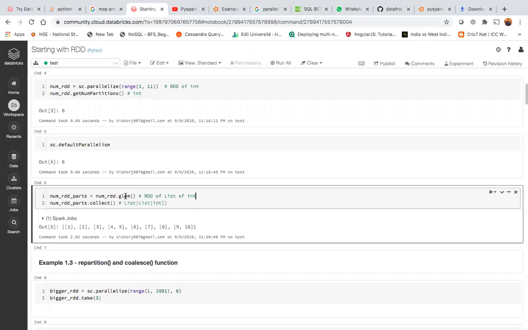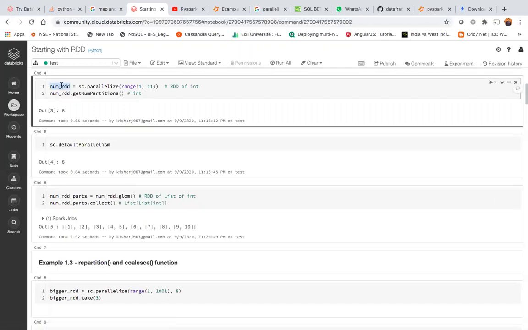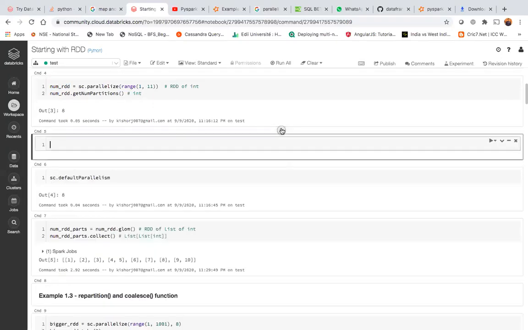Okay, got you. So for num RDD parts, when you do num RDD parts dot collect, that converts it into a list of integers. You have this other variable num RDD, which is an RDD of int. Can you output that, or is it like an object? You want to see the content of this? You can just use dot collect.